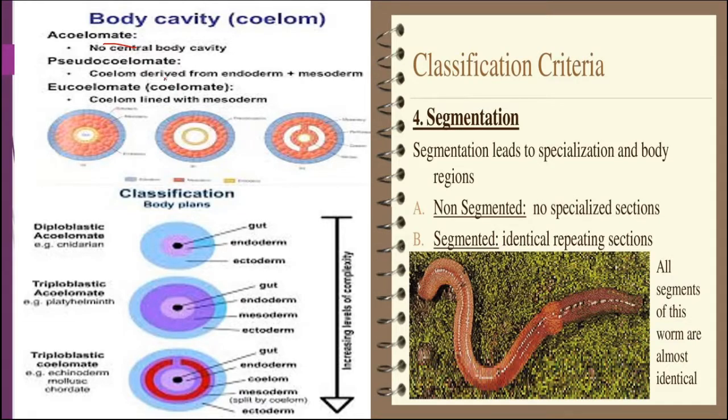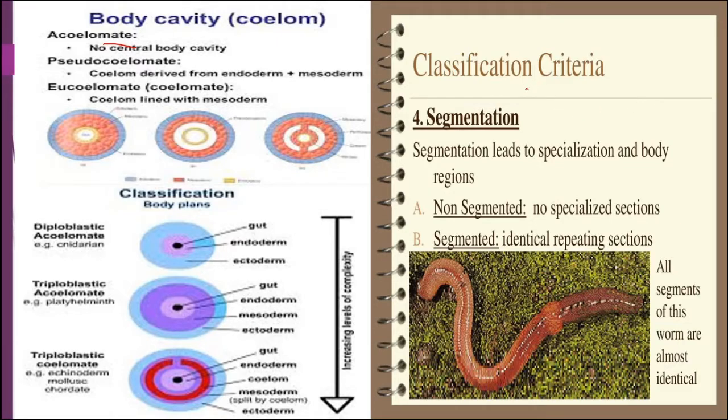coelomate. And in the pseudocoelomate, the coelom is derived from endoderm and mesoderm, and at some places the coelom is there, at some places it is not there, so it is known as pseudocoelomate. Now the next classification criterion is the presence of the germ layers in the embryonic stage of the organism. Here we can see that a diploblastic organism has only 2 germ layers. In triploblastic, there are 3 germ layers.